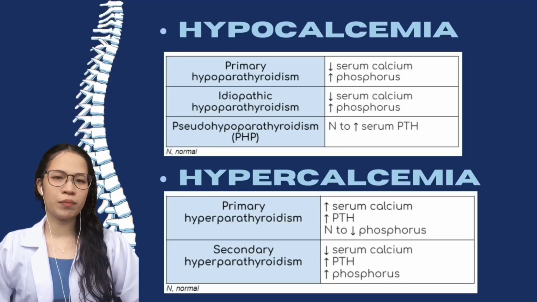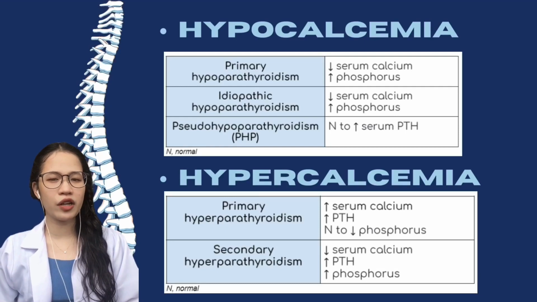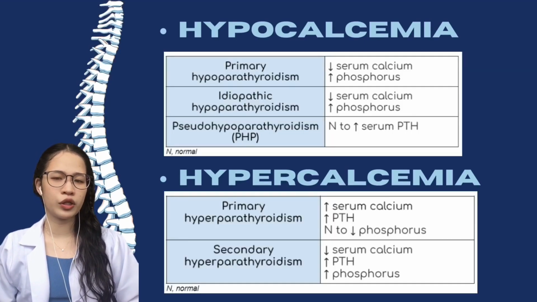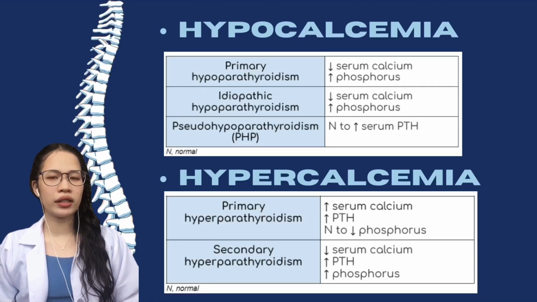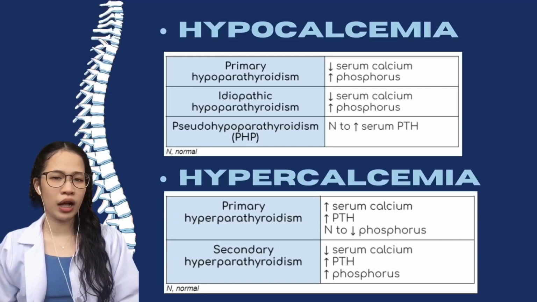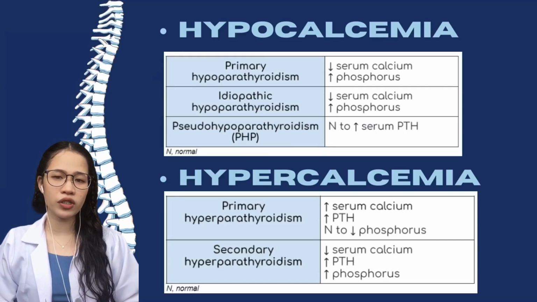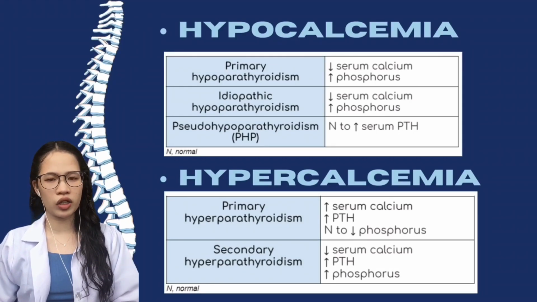Under hypocalcemia, in primary hypoparathyroidism, low serum calcium and high phosphorus are hallmarks of this disorder. For idiopathic hypoparathyroidism, a very low serum calcium level and a very high phosphorus level are indicative of this condition.